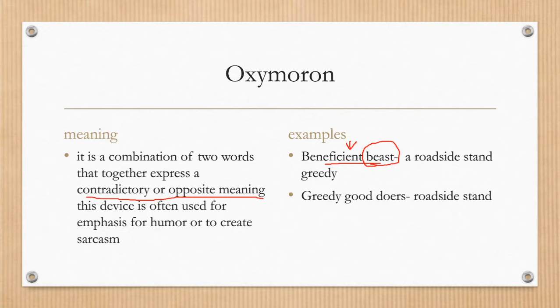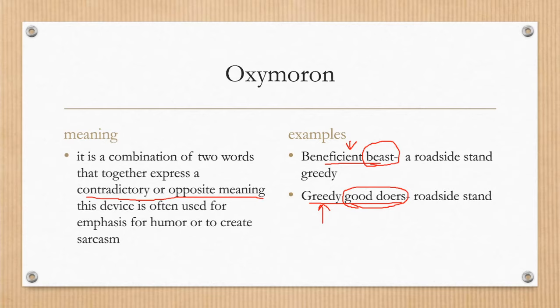It is from the poem A Roadside Stand. Another example from the same poem is greedy good doers. Now, how can a person who is a good doer, something who is doing good, it can be an action or it can be something which is going to benefit you. Now, how that particular person you can call him or her as greedy? So that is not, that both are contradictory things. So it is from the same poem. I think I have made myself clear over here.